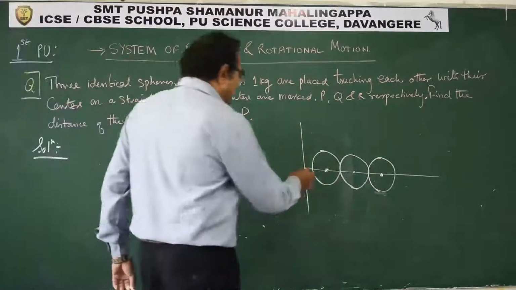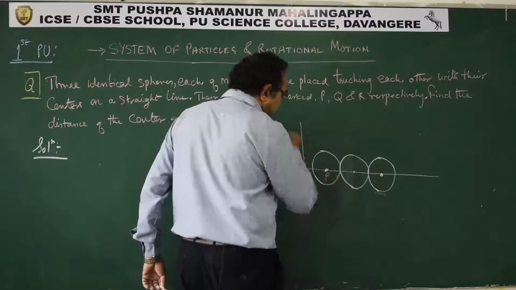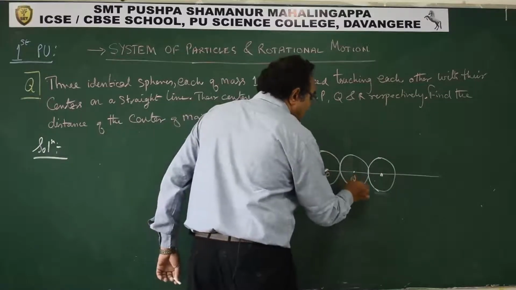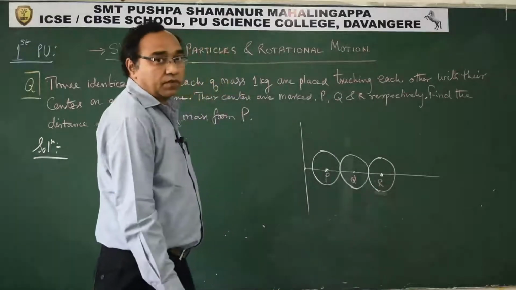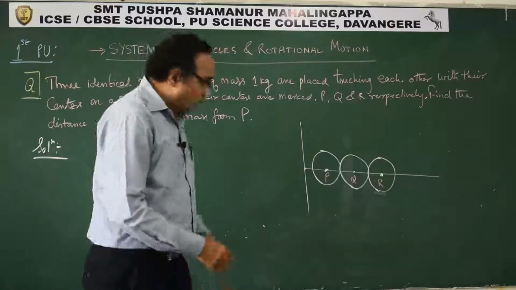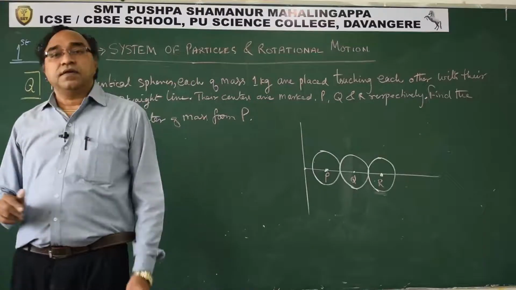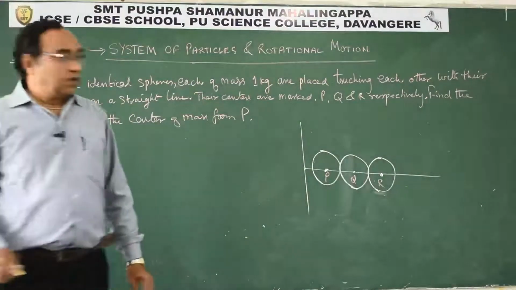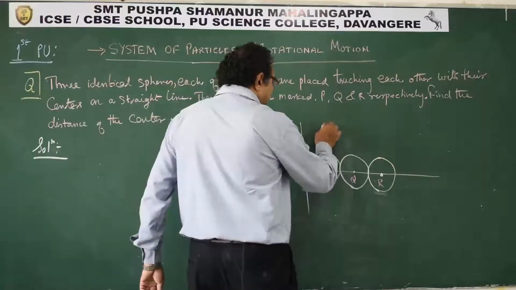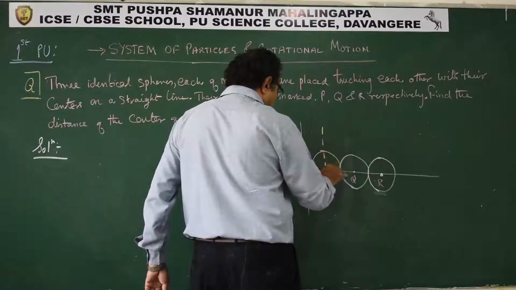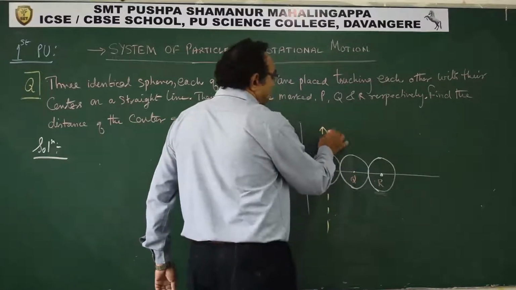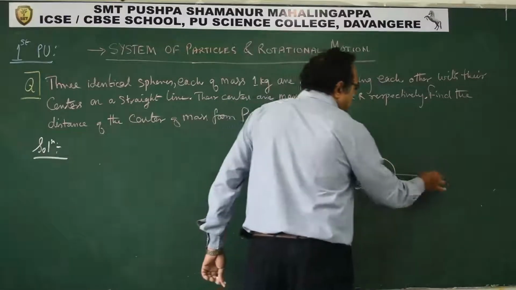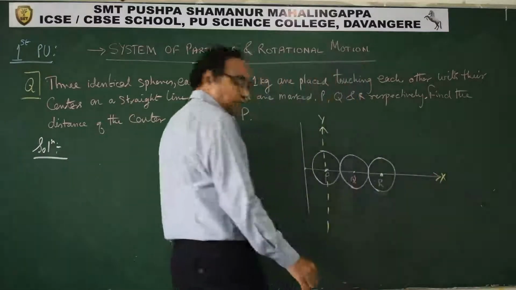Now P, Q, R. Now, how to find the center of mass? Consider that this is our y-axis and this is our x-axis.